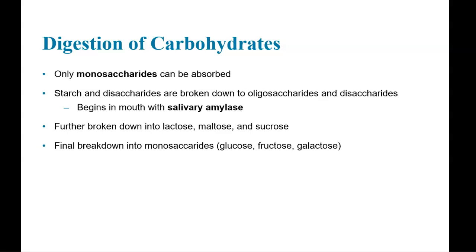So these are also examples of disaccharides. For example, lactose is made of glucose and galactose. Sucrose, for example, is made of glucose and fructose. So after the disaccharides are broken down, they're going to be turned into monosaccharides.